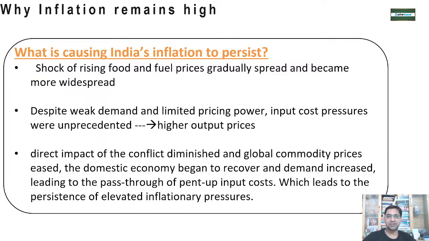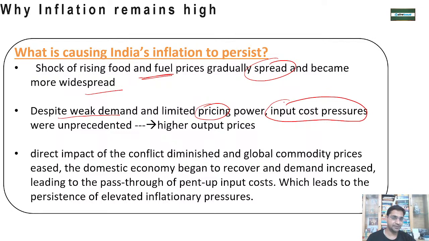What is causing India's inflation to persist? अभी persist कैसे कर रहा है? Obviously, rising food and fuel prices have gradually spread and become more widespread. Obviously, despite a weak demand and limited pricing power, the problem is that input cost pressures were very unprecedented. Whatever has happened previously, because of that, people are keeping all the prices at a higher range.